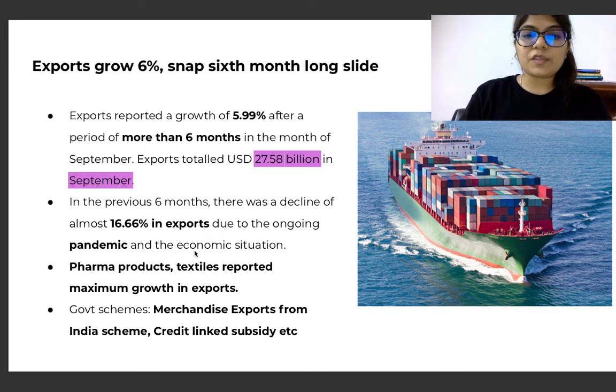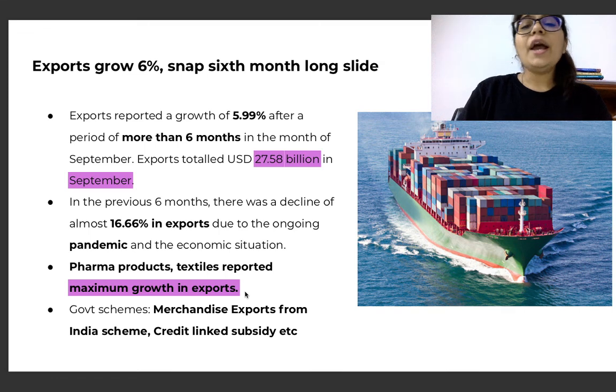In the previous 6 months, there was a decline of almost 16.66% in exports due to the ongoing pandemic and the economic situation. And pharma products and textiles reported maximum growth in exports. There are a lot of government schemes regarding the same also, like the Merchandise Exports from India Scheme, credit linked subsidy, etc. So this, in a nutshell, was about today's analysis of the newspaper.